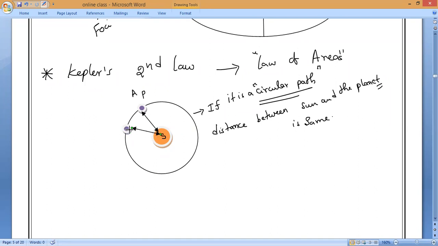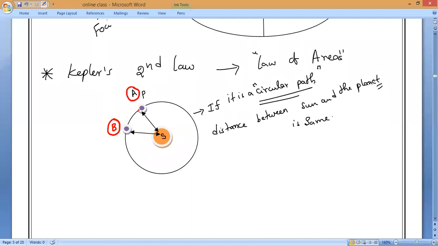If I make it this, what is this point? Everybody tell me. Point B. So that is our understanding. Initially the planet is at point A. Now it will reach which point? Point B. Now, if I join a line, imagine a line between the sun and the planet.